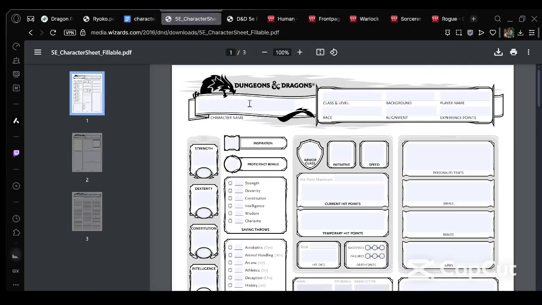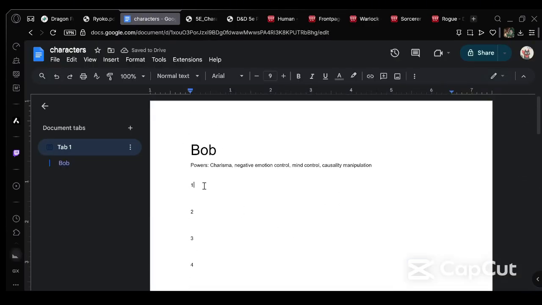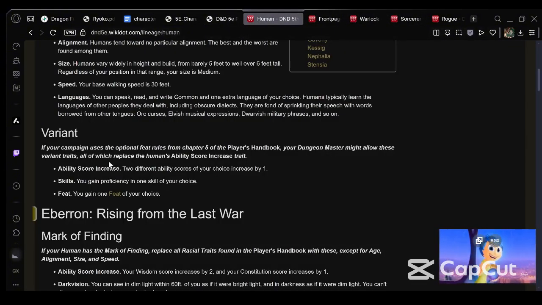Okay, I have a blank character sheet here, so let's fill out the name. Bob. Class and level. First off, okay, there we go. For each level, okay, now let's go under it. And what do we want at level 1? Well, at level 1, we are going to think our race first.